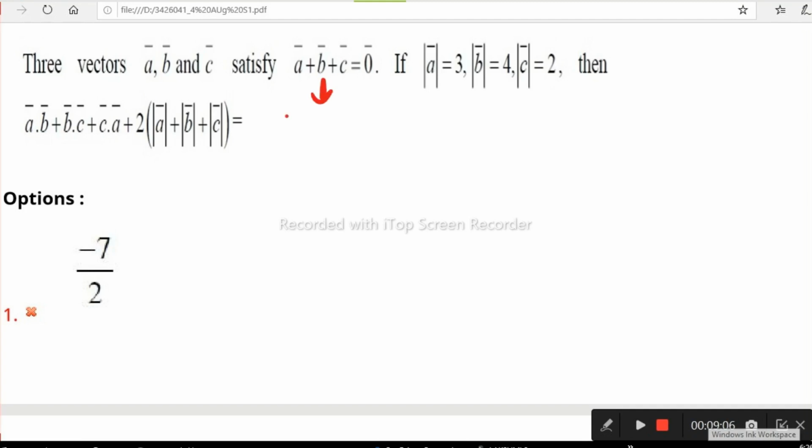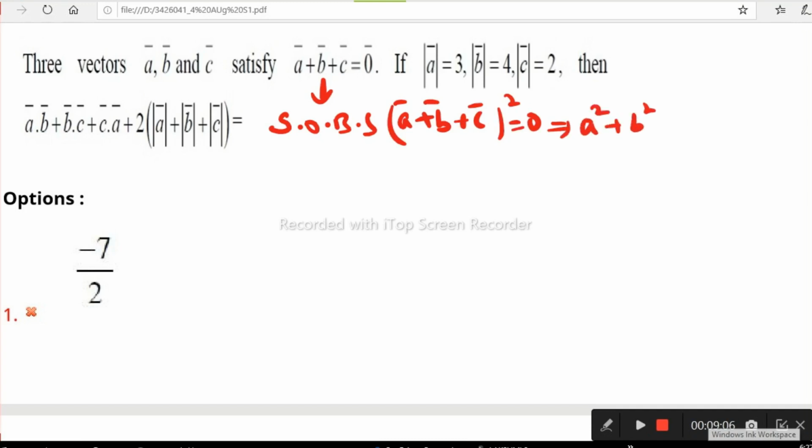We can take the squaring on both sides. By taking the squaring on both sides, it is in the form of a plus b plus c whole square. Right? A plus b plus c whole square is 0. Now a plus b plus c whole square means mod a whole square, simply we can write a square, plus b square plus c square, plus 2 times of a dot b plus b dot c plus c dot a. We have to use this formula in case of the a, b, c vector summation.